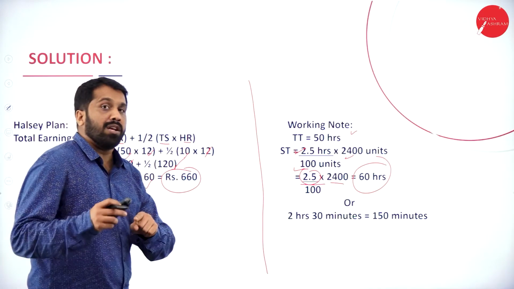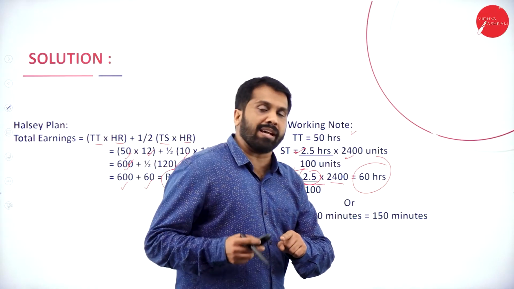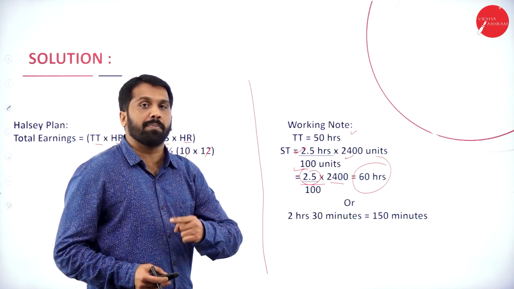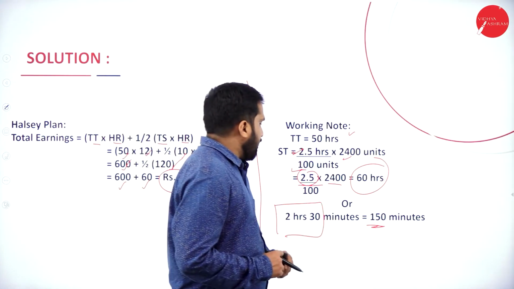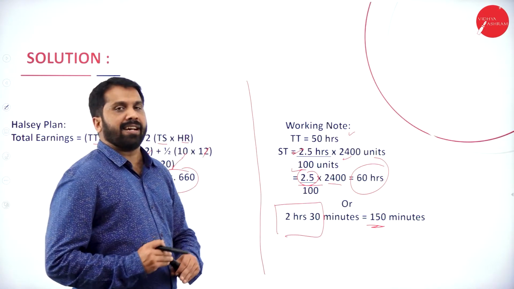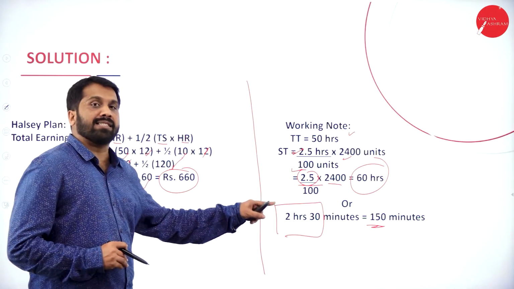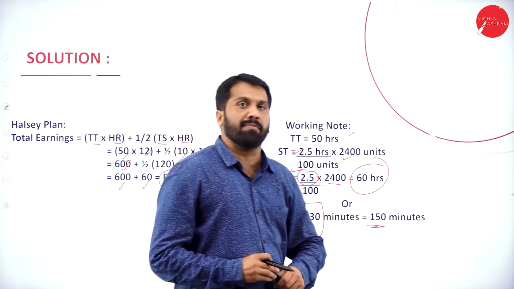As I told you, you have one more option. You can also go with the number of minutes, not the number of hours. Now, how do we calculate this? As I told you, we have a second option. The second option will be 2 hours 30 minutes considered as 150 minutes.